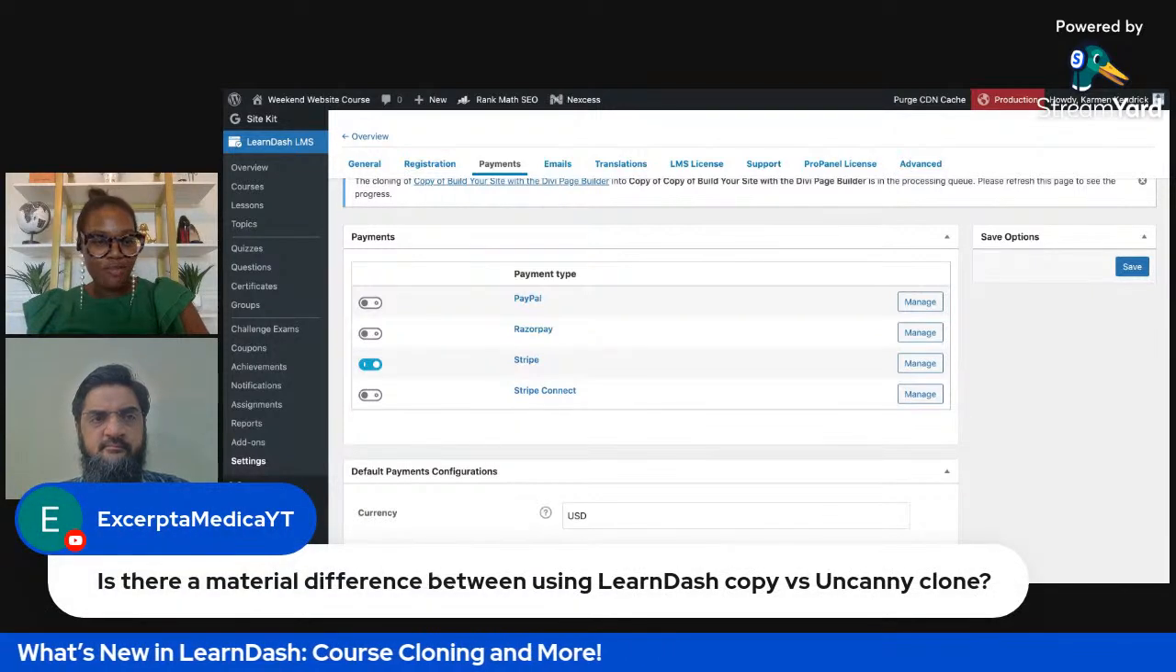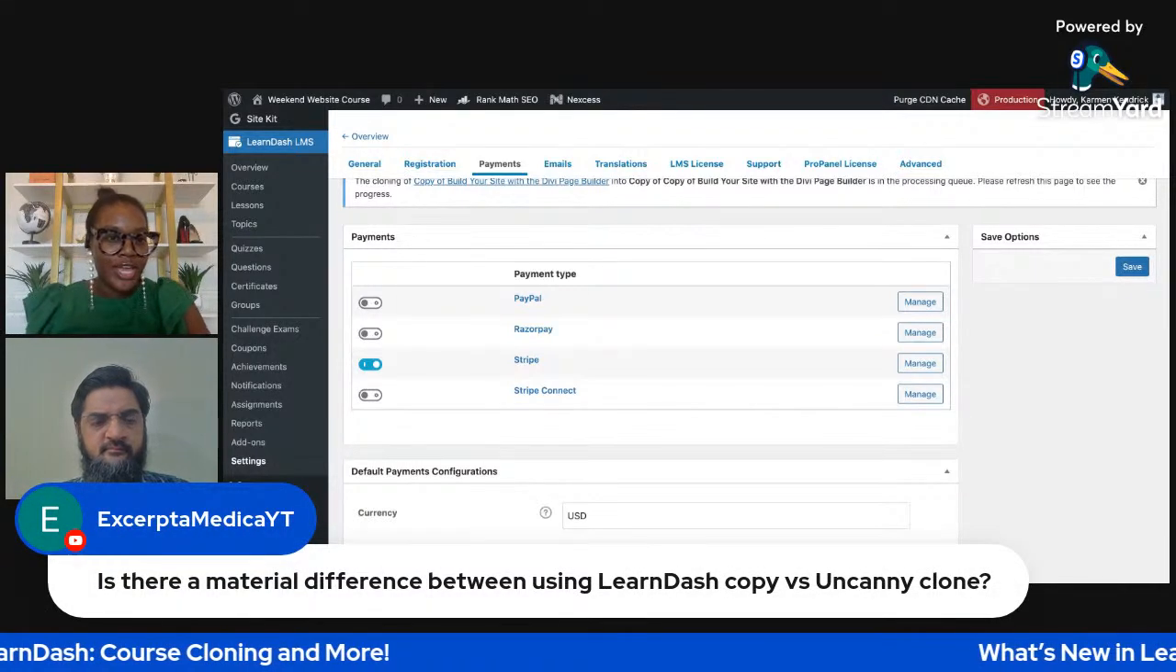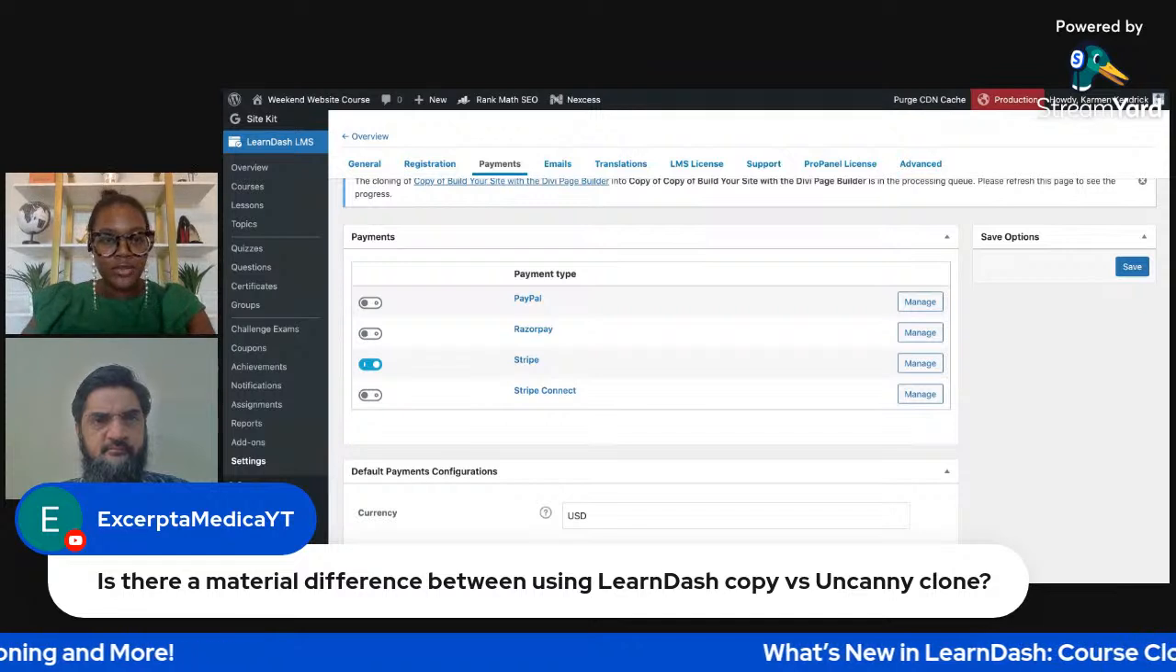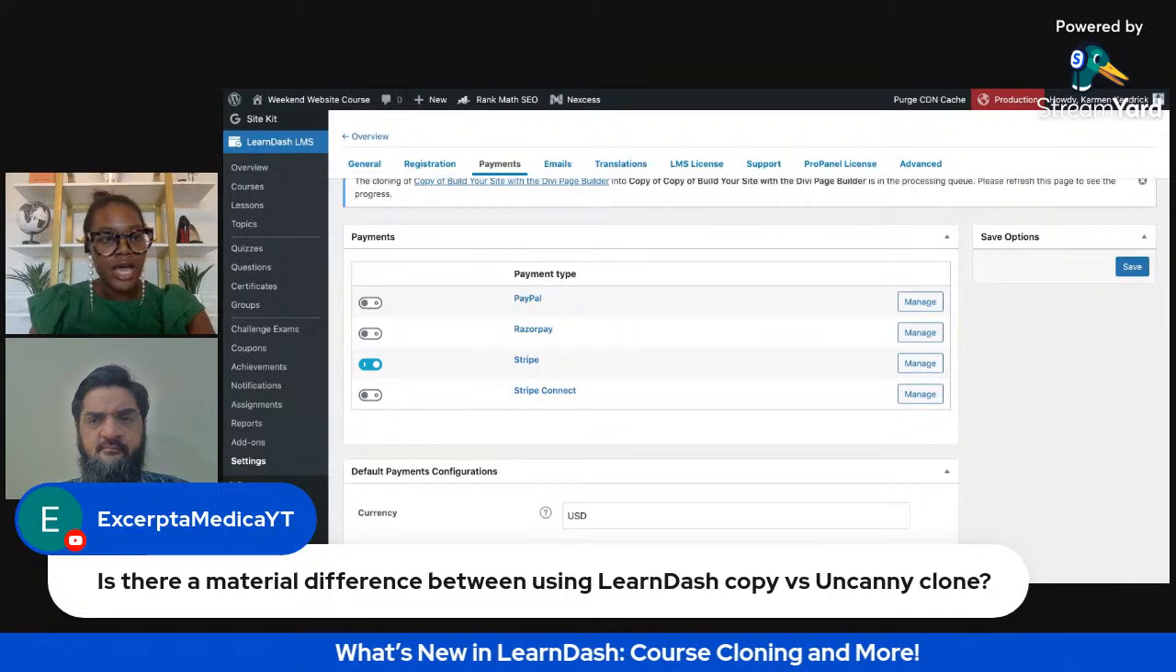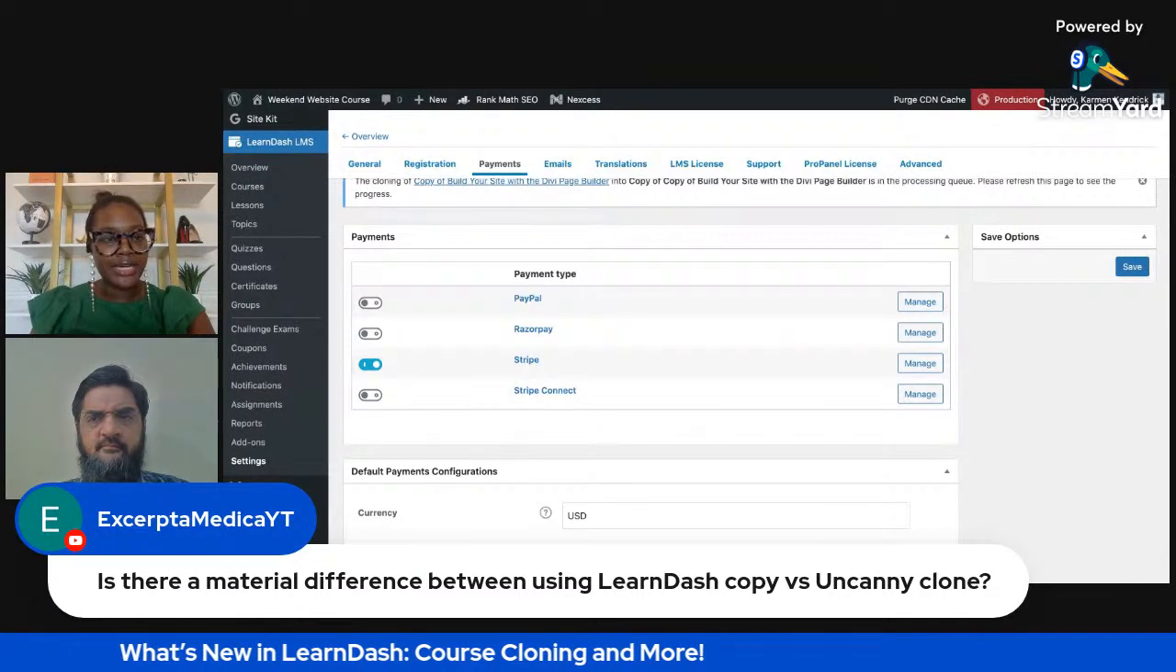All right, so we may or may not have the answer to this question. Is there a material difference between using LearnDash cloning versus Uncanny cloning? Noe, do you have any experience using the Uncanny clone plugin?